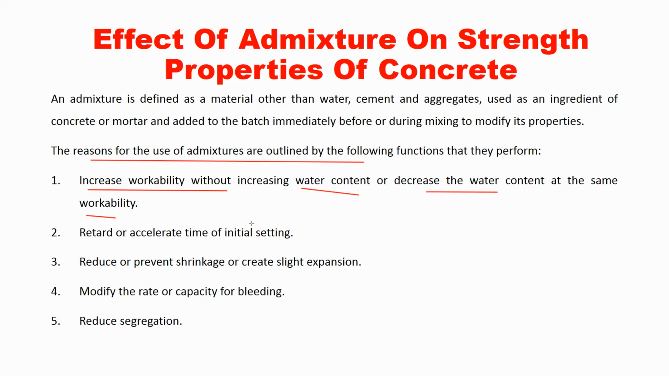Next, the second one is that it retards or accelerates the time of initial setting. With the help of admixture we can increase the setting time or we can decrease the setting time. Depending on the situation, we may require to increase or decrease the setting time. What are the situations? Suppose you are working in African countries where the temperature is very high. Suppose you have 50 degrees Celsius, 60 degrees Celsius temperature.